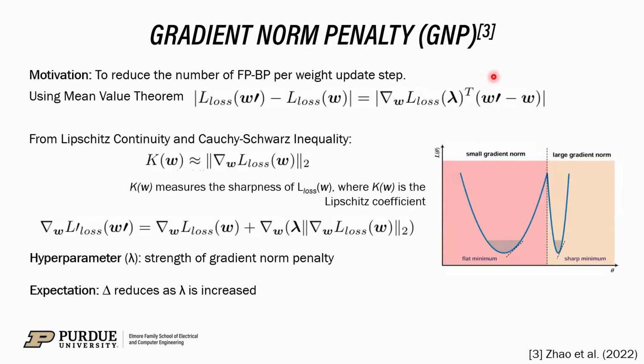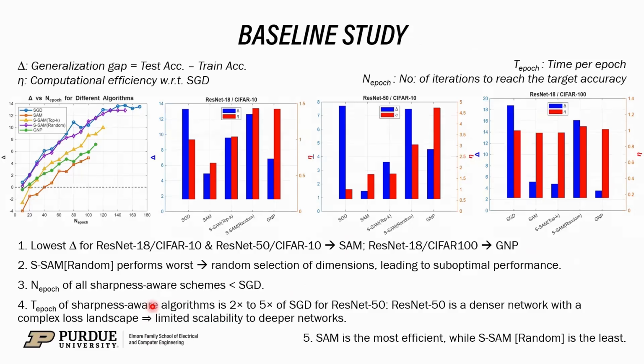The third sharpness-aware learning scheme is the gradient norm penalty, wherein a gradient norm-based penalty term is introduced in the loss function. Lambda, the hyperparameter, is the strength of the gradient norm penalty term in the loss function. So GNP discourages the model from converging to a sharp minima where the gradient norm is large, and it is our expectation that as lambda is increased, delta must reduce.